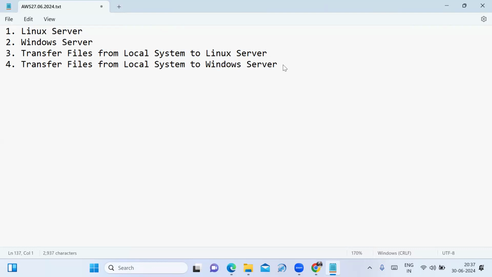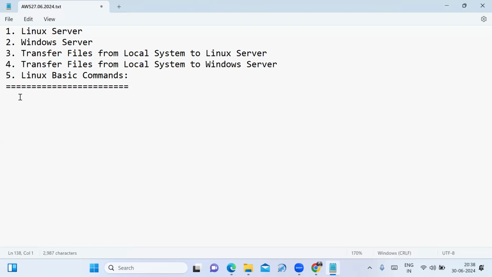Now, in today's session, I will explain one more concept, that is Linux basic commands. To explain the basic Linux commands, see, what is Linux? Linux is an open source operating system.